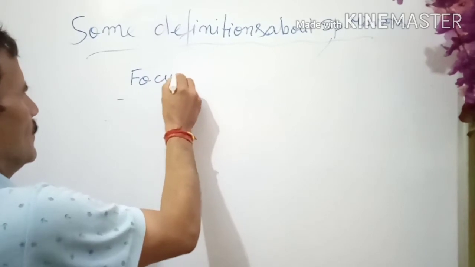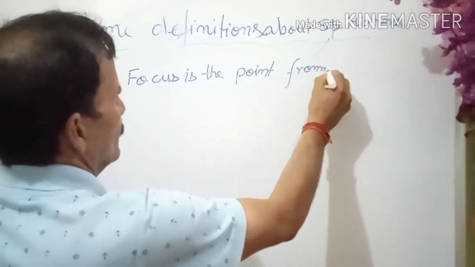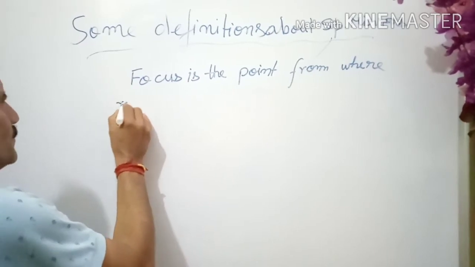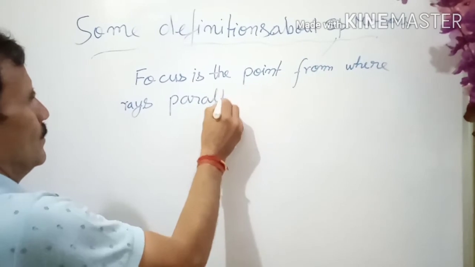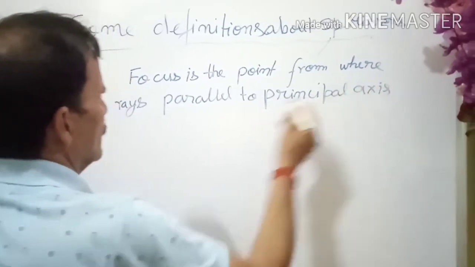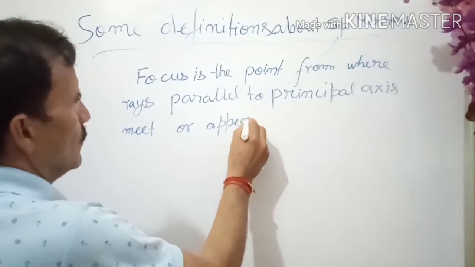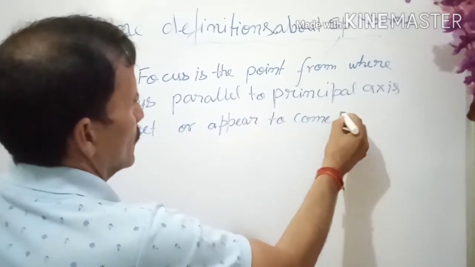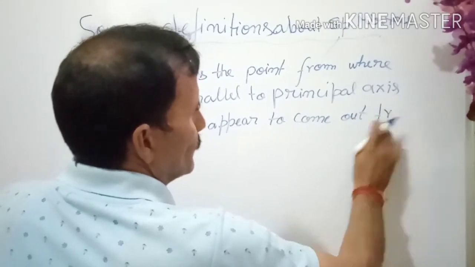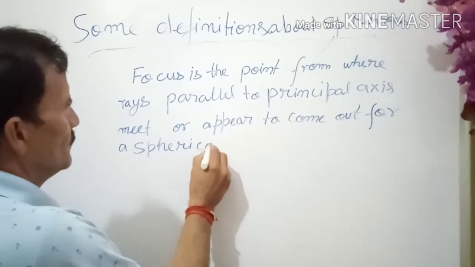Focus is the point from where rays parallel to the principal axis meet or appear to come out or emerge, for a spherical mirror.